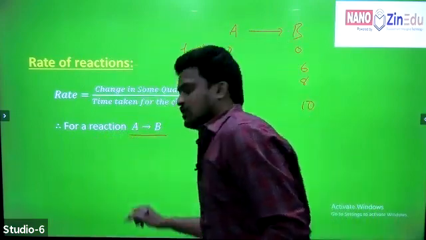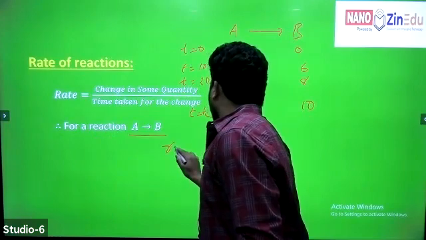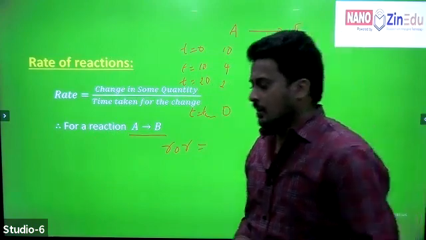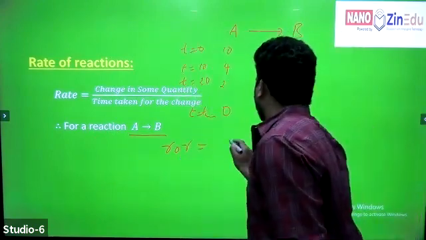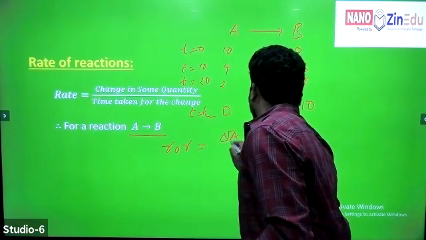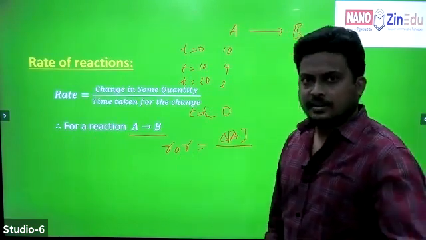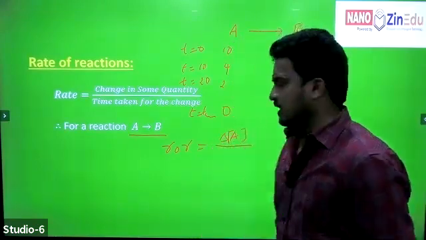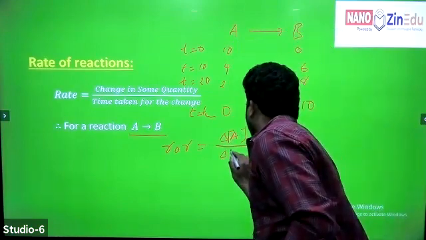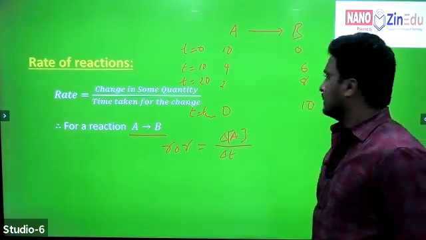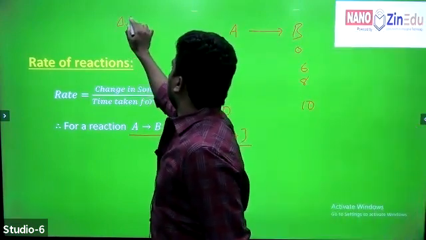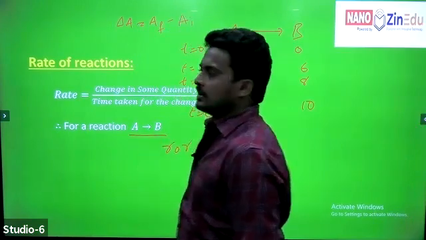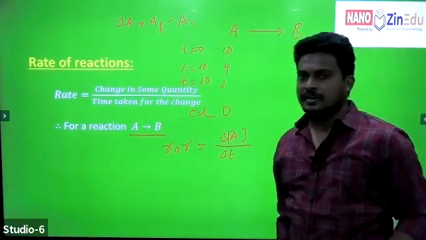Now, representation of rate of reaction. Rate of reaction is equal to the decrease in the concentration of reactants. How can we represent change? By using delta, right? Delta A or dA. Actually, delta is for very small changes and D is used for large changes. Delta A by delta T. What is meant by delta A? Delta A is nothing but final concentration minus initial concentration, or initial concentration minus final concentration.